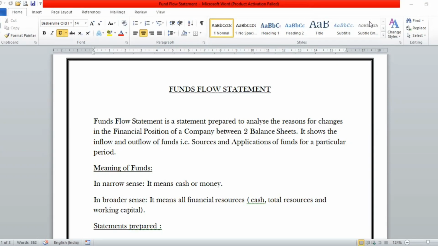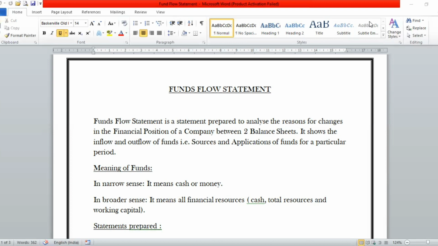Now we are going to start with the series of Management Accounting. And the very first chapter under this is called Funds Flow Statement. Now, this chapter is very important. It is a paper of around 15 to 20 marks. So let's start with the chapter.